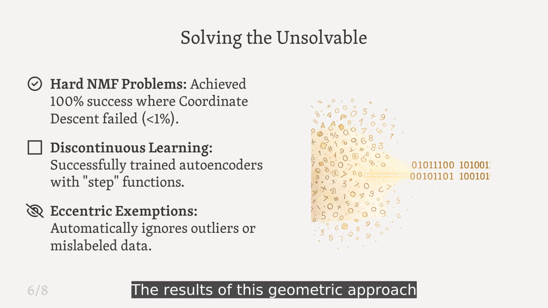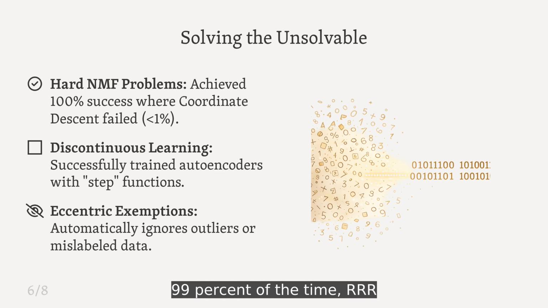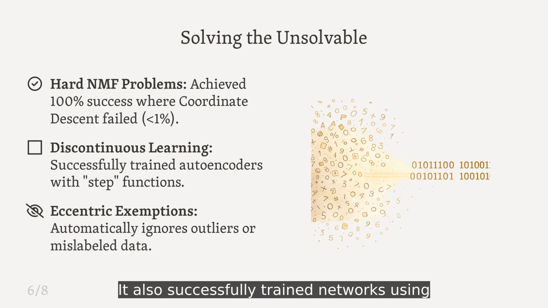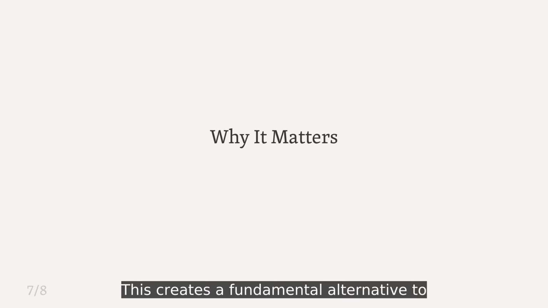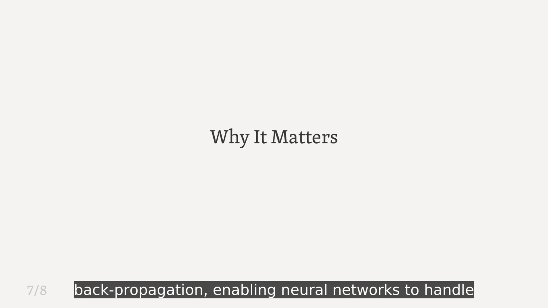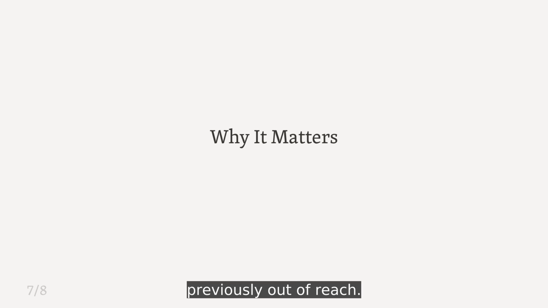The results of this geometric approach are striking. On difficult non-negative matrix factorization tasks where standard methods failed 99% of the time, RRR achieved a 100% success rate. It also successfully trained networks using discontinuous step functions and demonstrated a unique ability to automatically exempt eccentric or mislabeled data during training. This creates a fundamental alternative to back-propagation, enabling neural networks to handle hard, discrete logic problems that were previously out of reach.